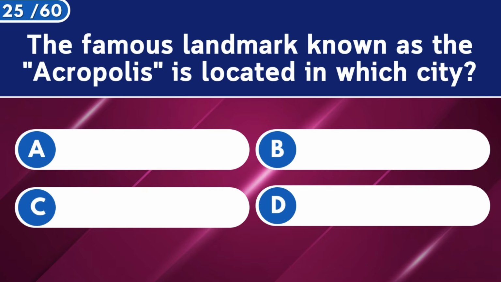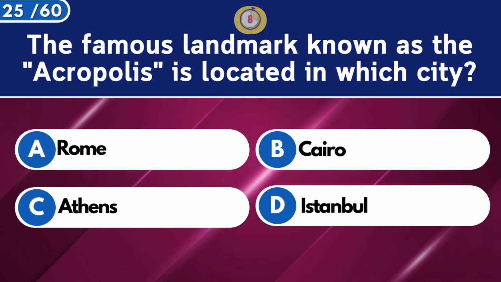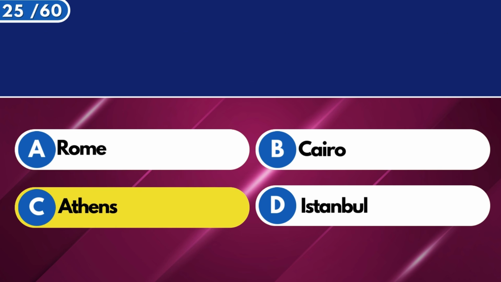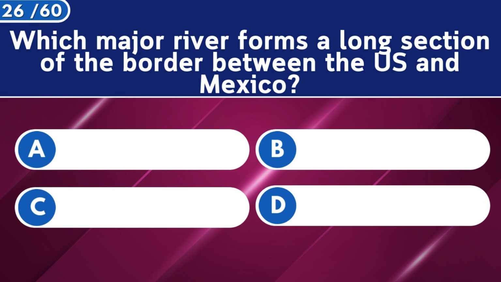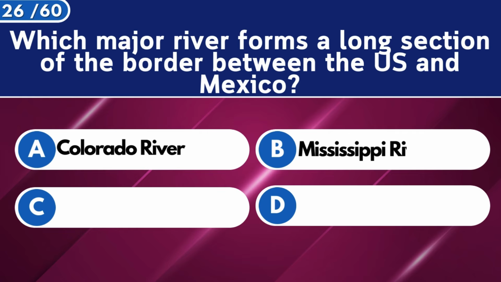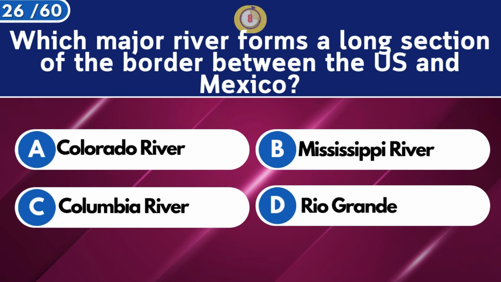The famous landmark known as the Acropolis is located in which city? Athens. Which major river forms a long section of the border between the US and Mexico?